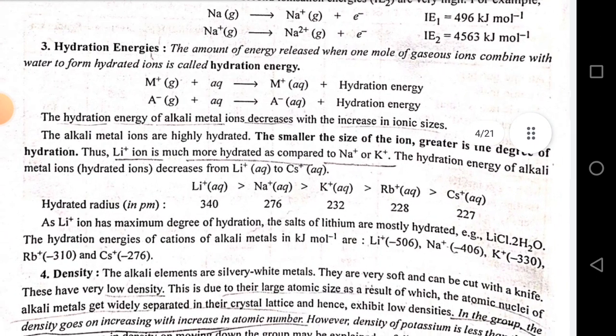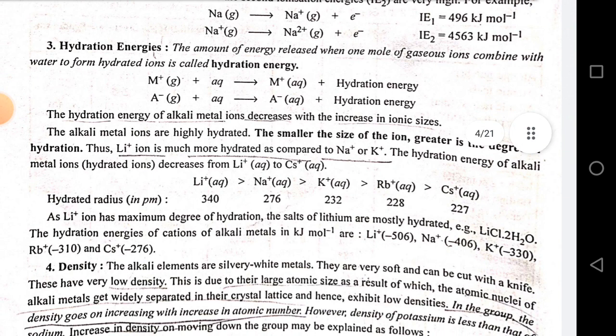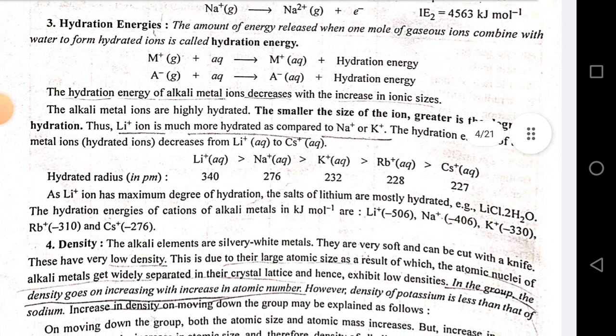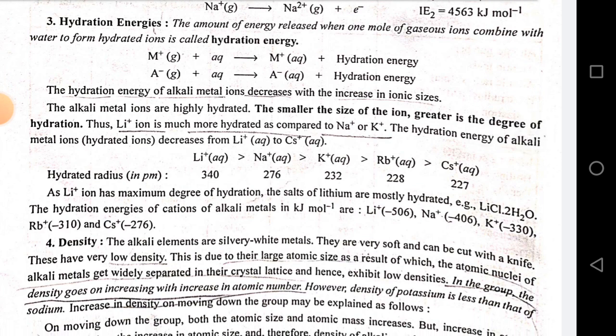Hydration energy. The amount of energy released when 1 mole of gaseous ion combines with water to form a hydrated ion is called hydration energy. M+(g) plus aq gives M+(aq) plus hydration energy. The hydration energy of alkali metal ions decreases with increase in ionic size. The alkali metal ions are highly hydrated. The smaller the size of the ion, the greater is the degree of hydration. Thus, lithium ion is much more hydrated as compared to sodium ion and potassium ion. The hydration energy of alkali metal hydrated ions decreases from Li+(aq) to Cs+(aq).